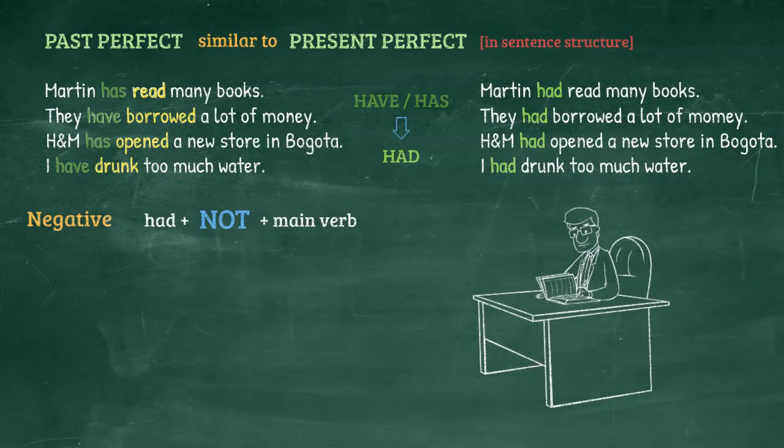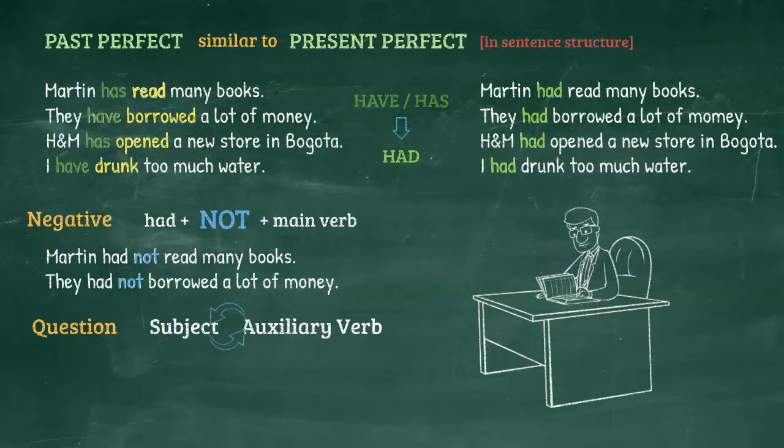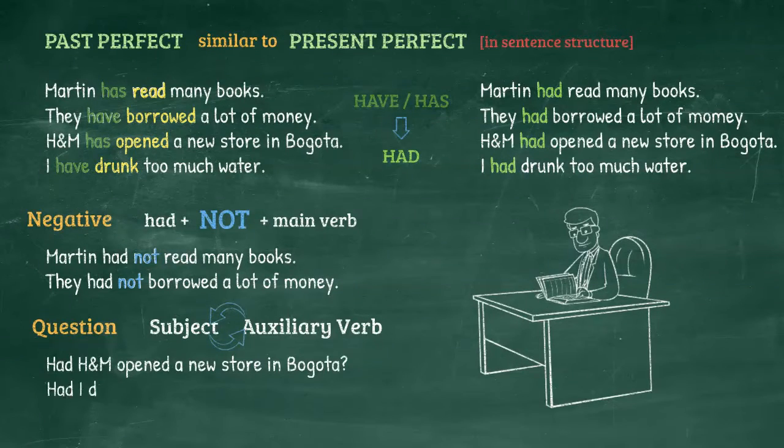So Martin had read many books would become Martin had not read many books. And they had borrowed a lot of money would be they had not borrowed a lot of money, and so on. And in terms of a question, same thing as before. Just switch the subject and the auxiliary verb had. So just begin a sentence with had, as in, had H&M opened a new store in Bogota? Or had I drunk too much water?